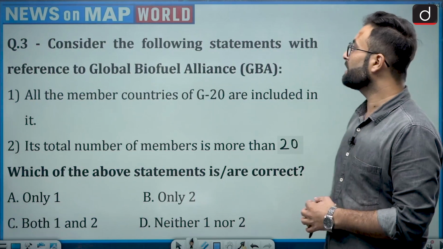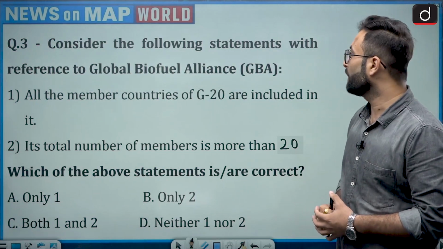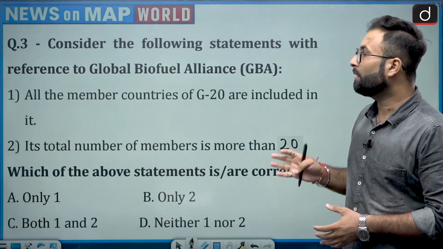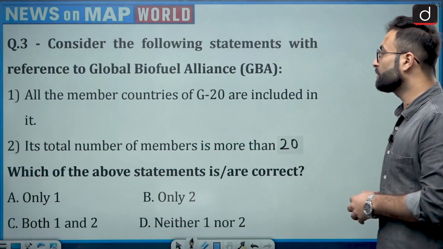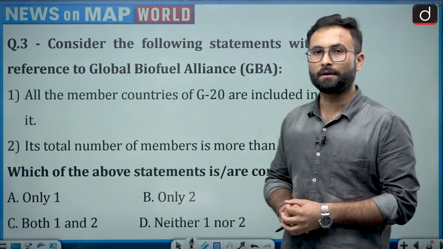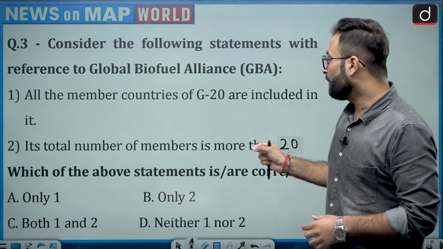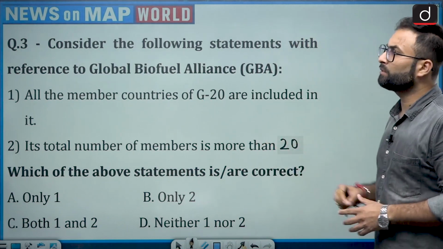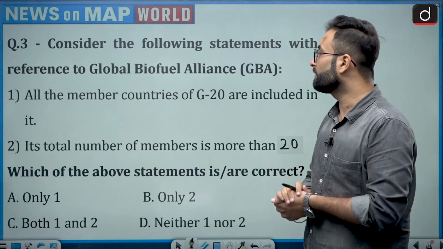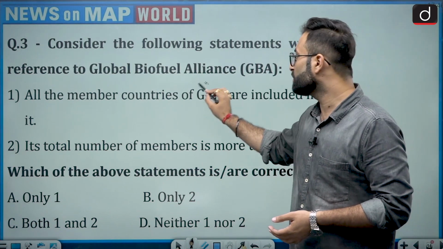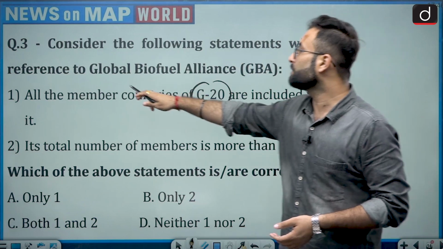Now, moving further to question number 3. Consider the following statements with reference to the Global Biofuel Alliance (GBA). All the member countries of G20 are included in it. That is one statement. Second, its total number of members is more than 20. Now this is a factual question, so I would like to tell you that the claim that all the members of G20 are members of GBA is not true.